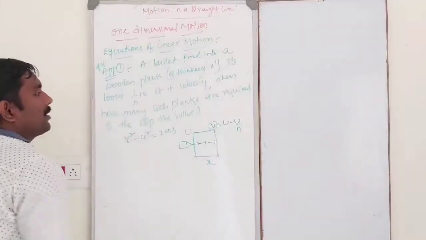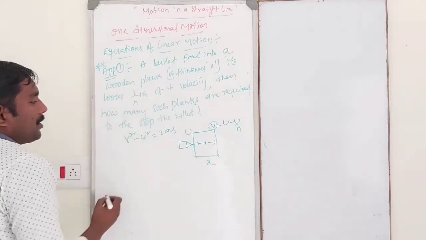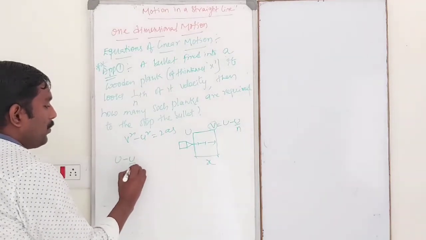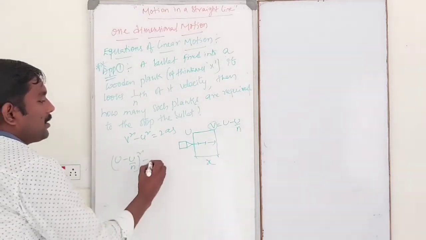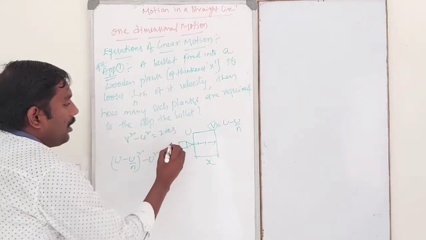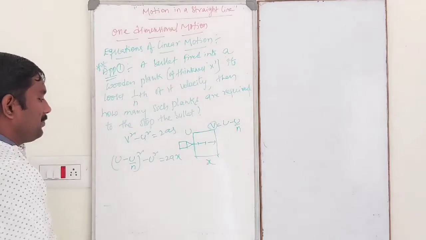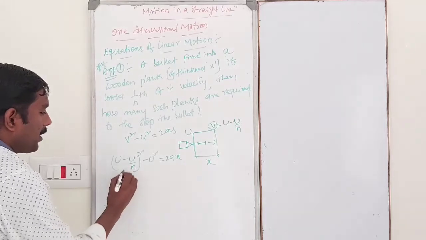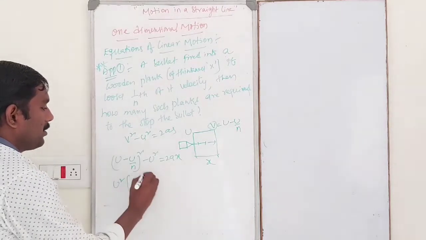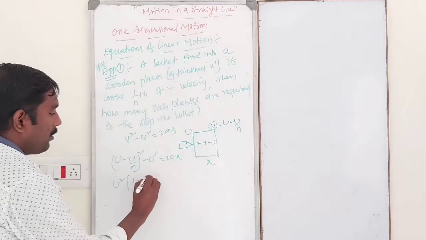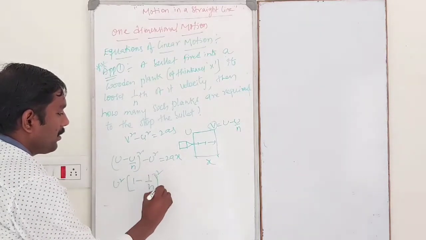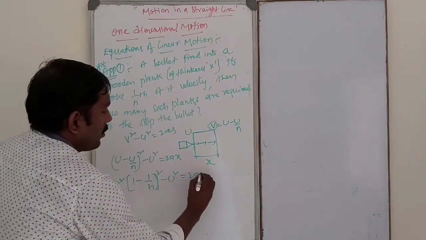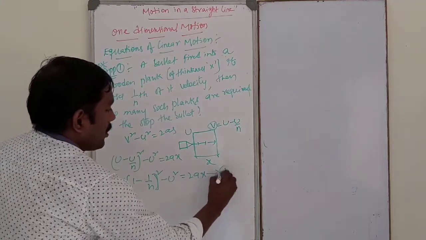Okay, please remember it. So then, using the equation v square minus u square is equal to 2as, what is the value of v square? So u minus u by n whole square minus u square is equal to 2a. S is the displacement, is nothing but x. Okay. Then u square will be common, that is 1 minus 1 by n whole square minus u square is equal to 2ax. This is equation number 1.